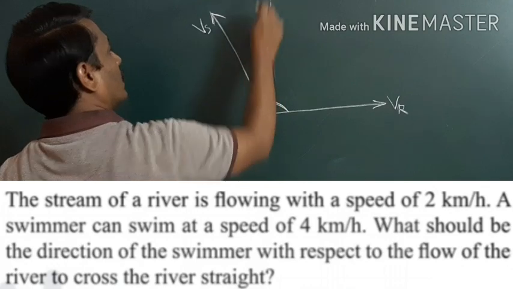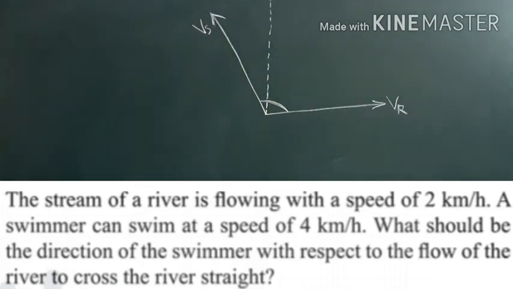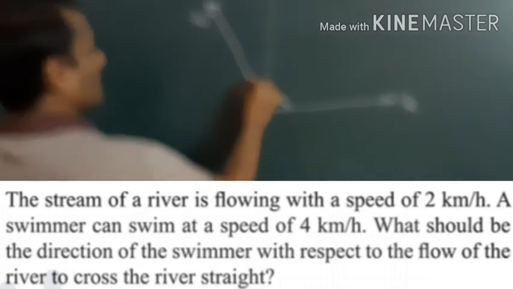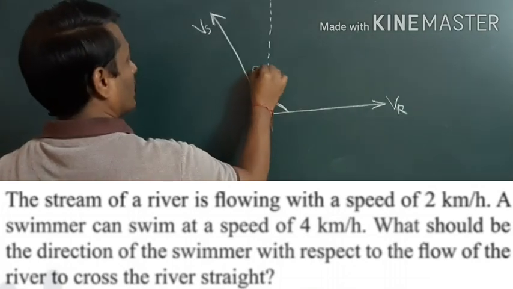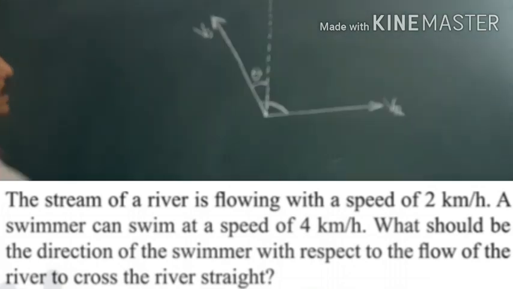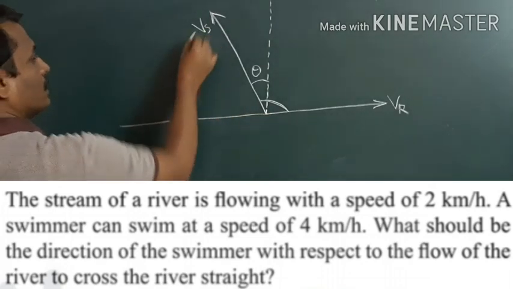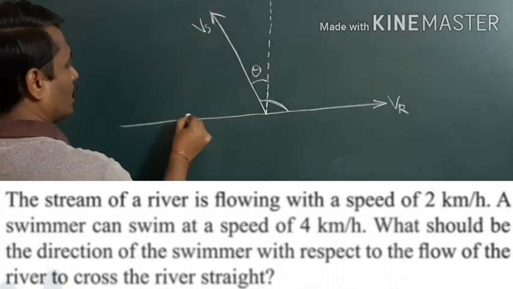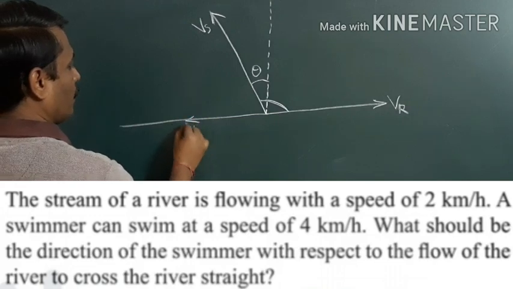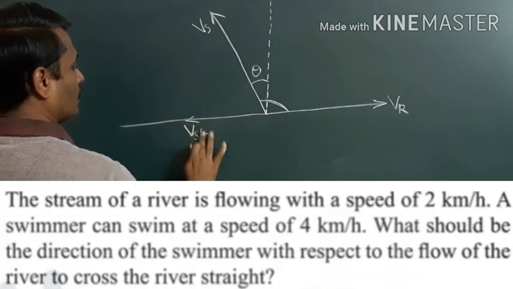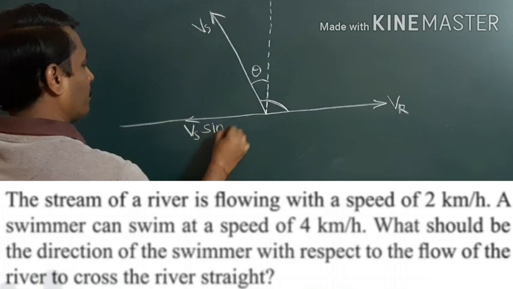We should get resultant in this direction. Suppose this angle is theta. Then the component of Vs along this becomes Vs cos theta. Sorry, Vs sin theta.